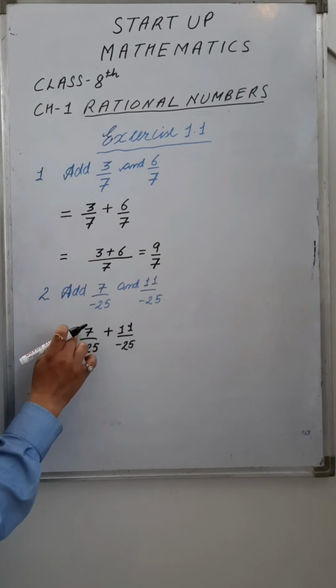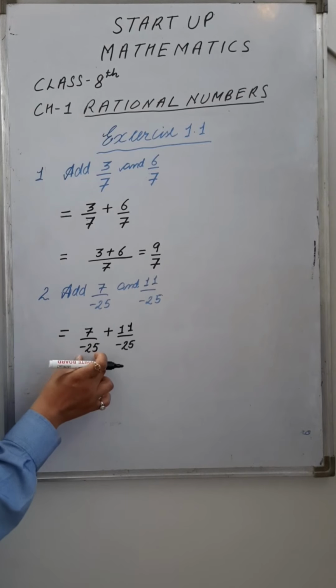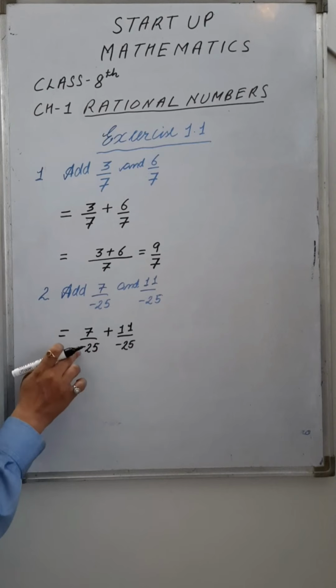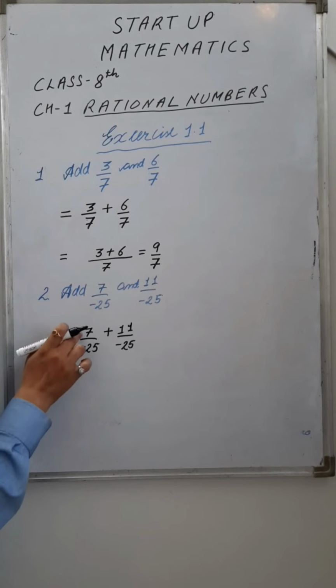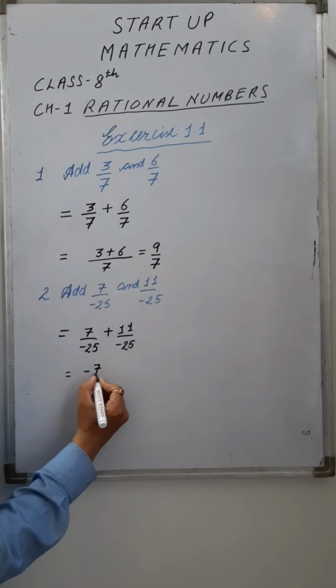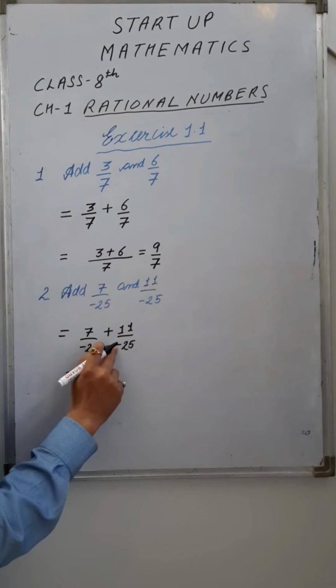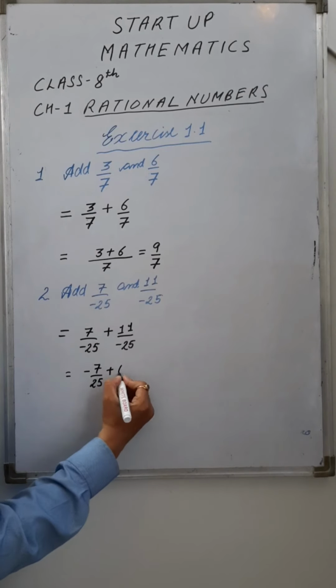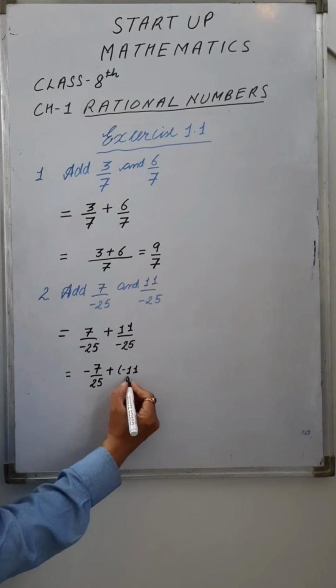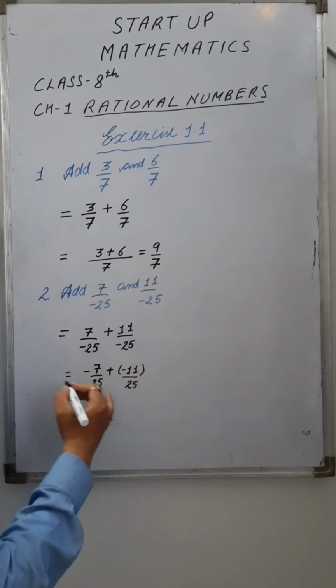If you multiply this by -1 and also -25 by -1, you will get your denominator positive. There is no need. You can directly take this minus sign. You can write this minus sign with the numerator instead of the denominator, right? I can write this as minus 7 upon 25 plus, now take this sign with 11, or you can write minus 11 upon 25. You can do this on rough work to see how the sign will go.